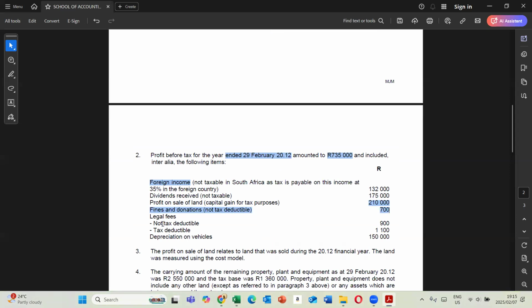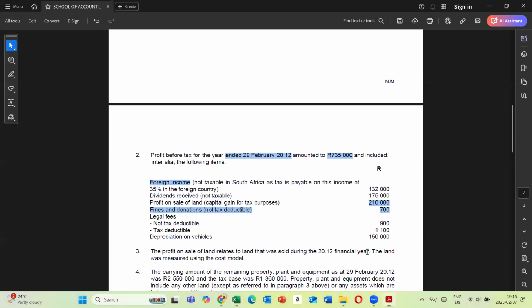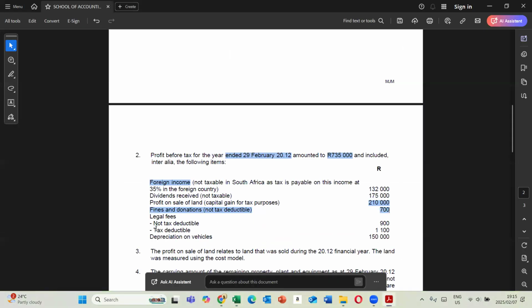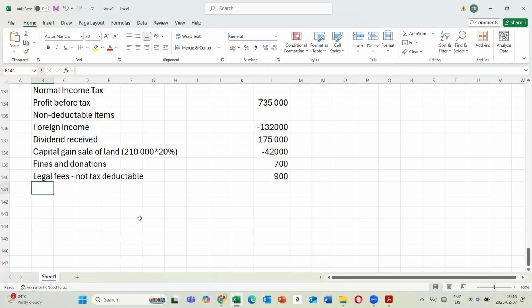All right. Then you have legal fees. So we have not tax deductible legal fees sitting at 900. We reverse it by adding it back. Then legal fees tax deductible. Do you see this one? It's tax deductible, so we don't do anything with this one. Why? Because both accountants and SARS are deducting this amount. So we are good. So basically that's what we have as part of our non-deductible items.